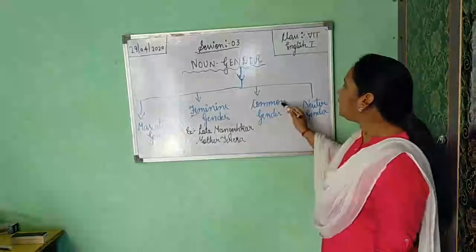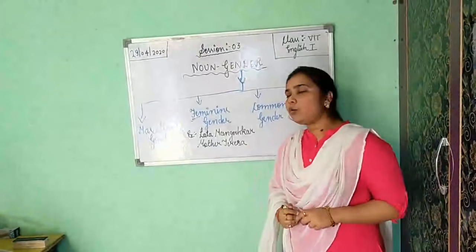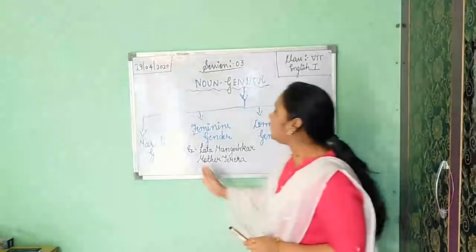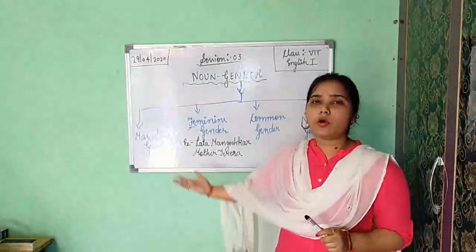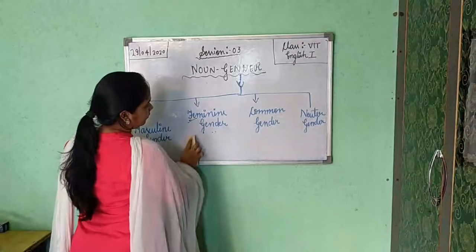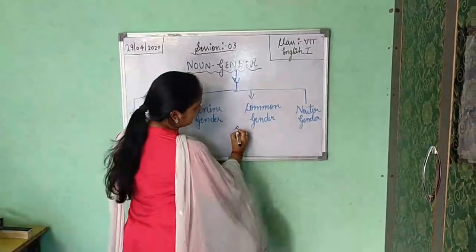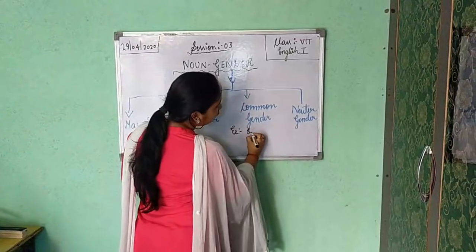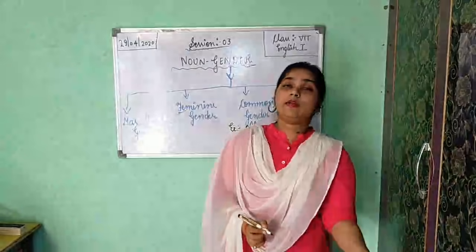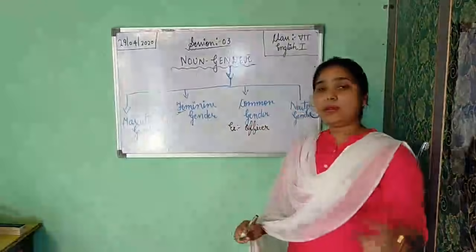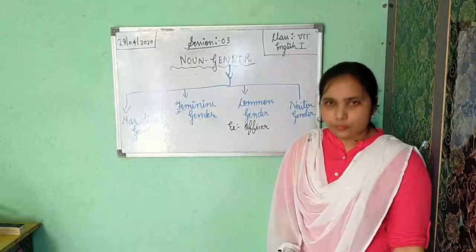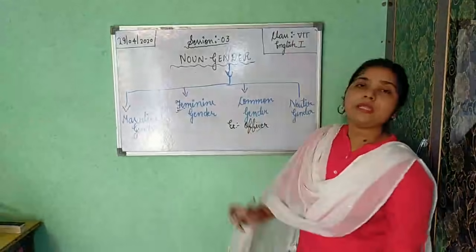Now the third is common gender. Common gender shows both masculine and feminine. We cannot differentiate between male and female if it is coming in common gender. Okay, for example, now example of common gender, officer. A male can be an officer, and female also can be an officer. So we have male and female both officers. Okay. So officer is your common gender.